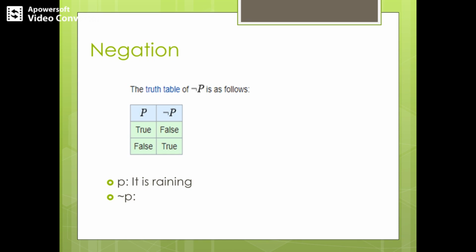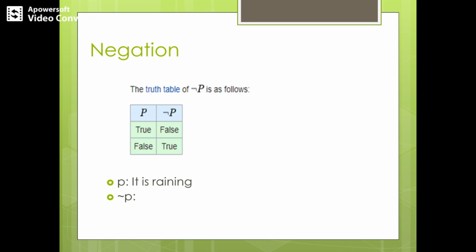The proposition may be true or the proposition may be false. If the proposition is true, ¬P will say that the proposition is false. And if the proposition is false, ¬P will say that the proposition is true. That means it is negating a particular proposition. So this is the truth table representing the truth values.